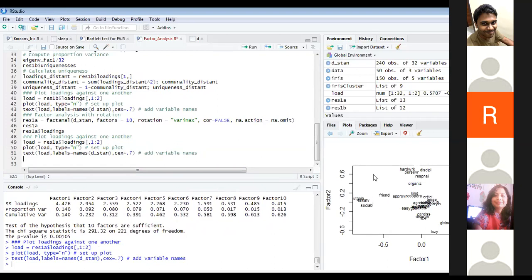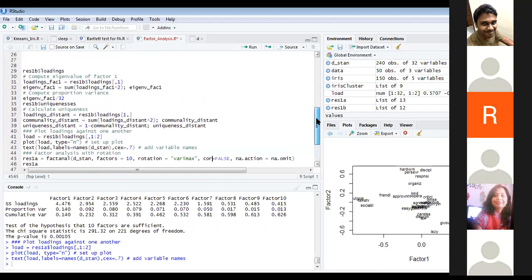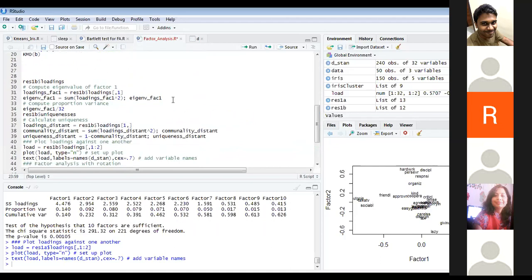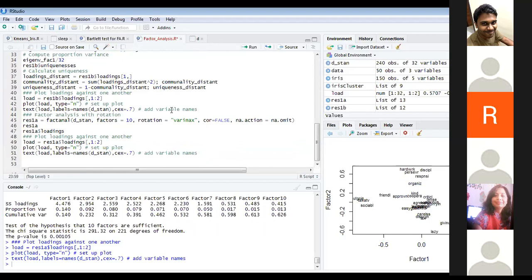So now we have built two different factor models and reduced the dimensionality of the data, by the rotation method and without the rotation method. Here we used a covariance structure, but earlier we haven't used our covariance, we just used our correlation matrix.